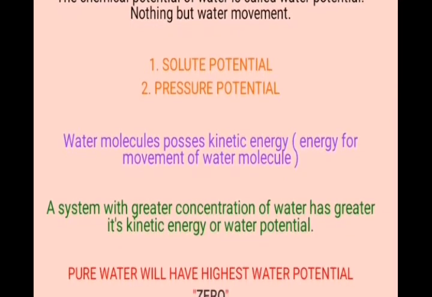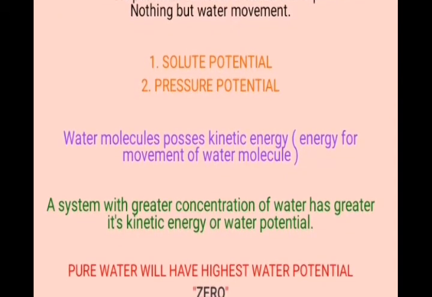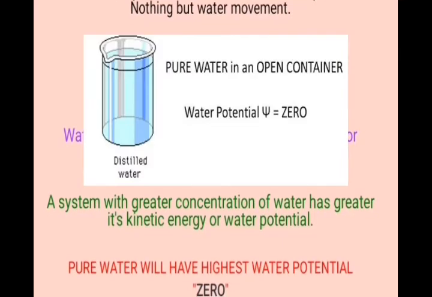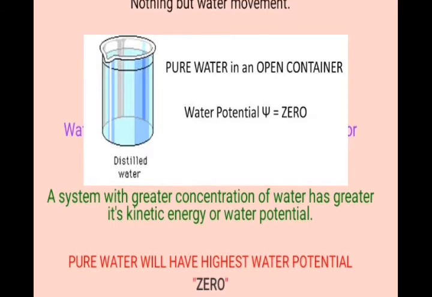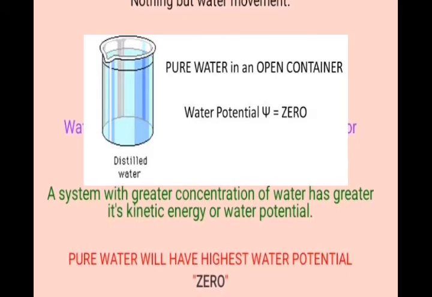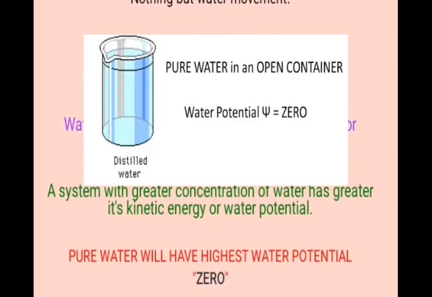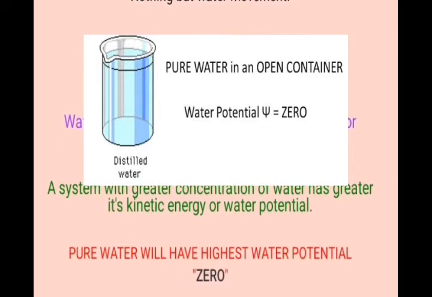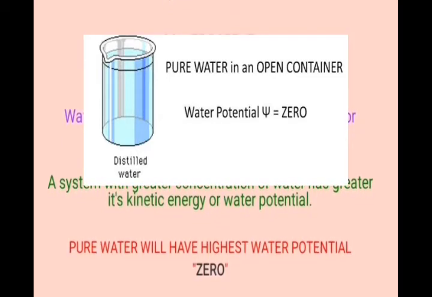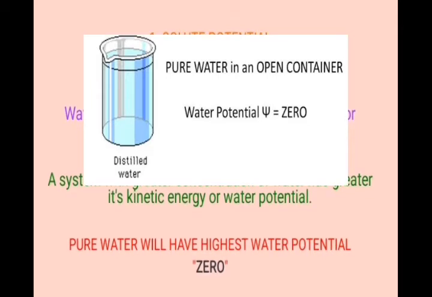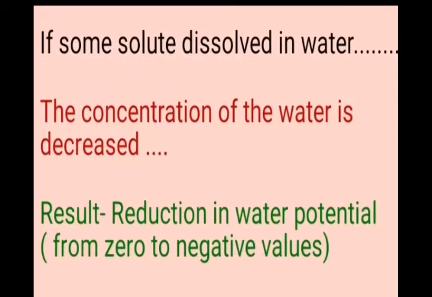An example is pure water. So pure water has the highest water potential value, that is 0. You have to remember that a system with pure water has the highest water potential value, designated as 0.